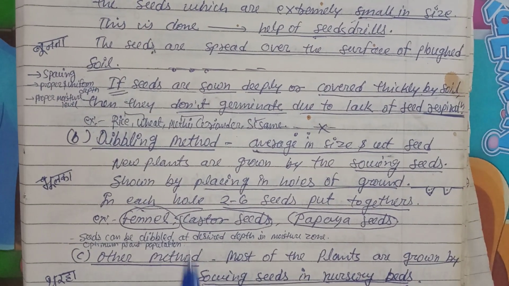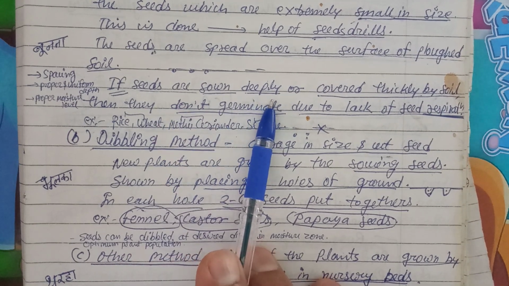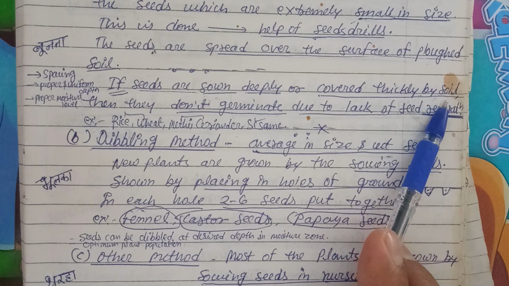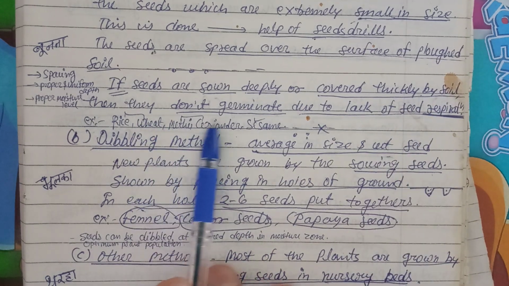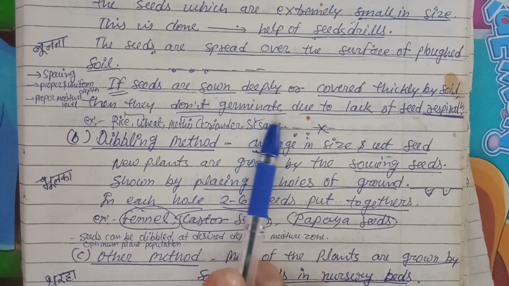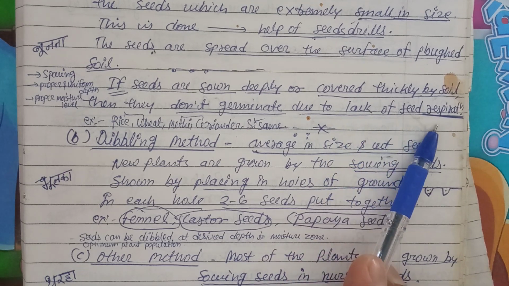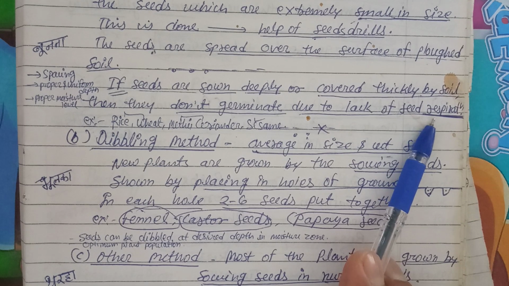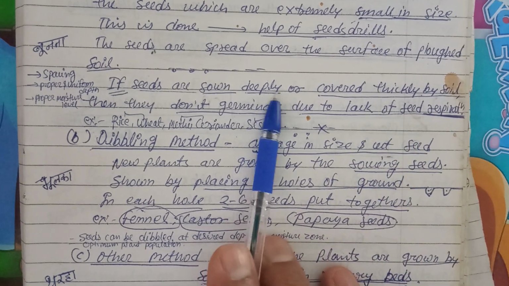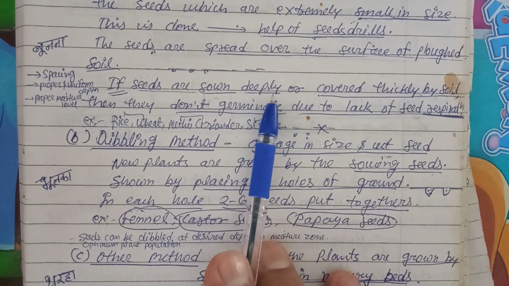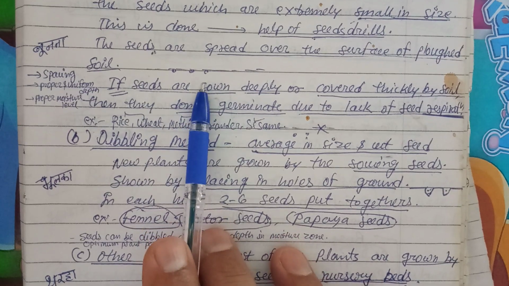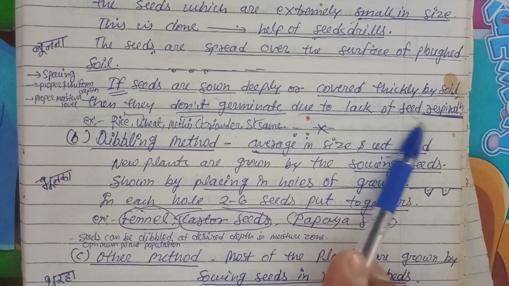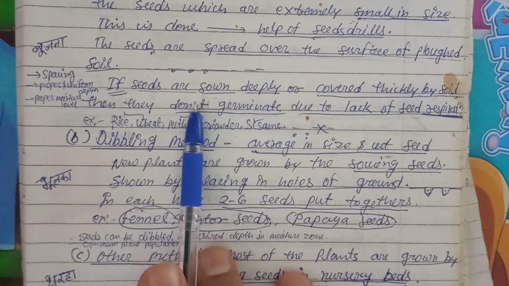If the seeds are sown deeply or covered thickly by soil, what will happen? Then they don't germinate. Why? Due to the lack of seed respiration. Seeds respire, they need oxygen. So if you cover them deeply, and because they are small in size, if they are deep inside and thickly covered by soil, definitely seed respiration will not happen, and they will not germinate.